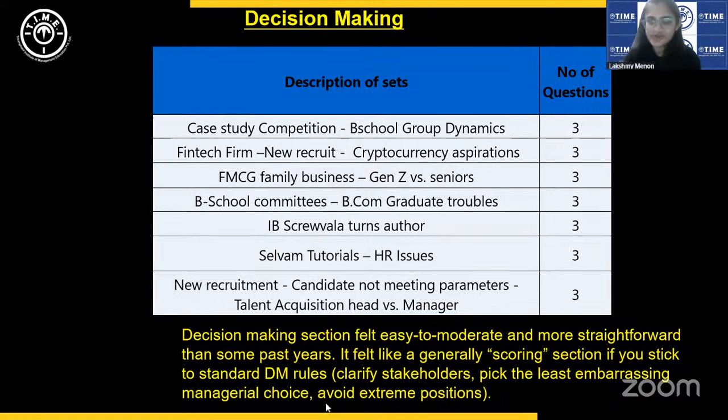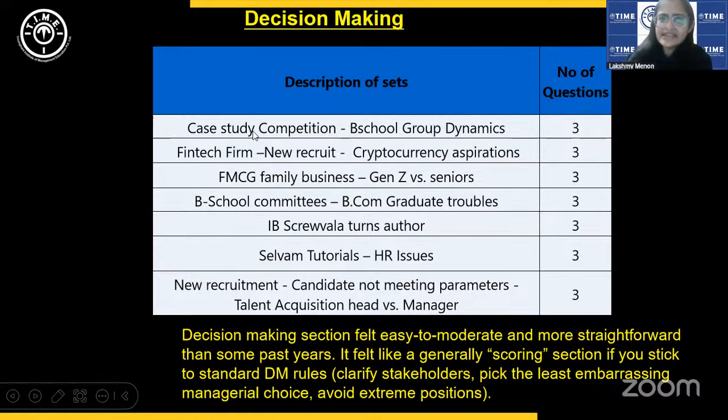That ambiguity goes off. So, yes, it did look like a scoring section as long as you knew the basic rules of decision making, what XAT is looking for. That is transparency, not compromising on ethics, at the same time not compromising on your business, obviously, doing justice to all the stakeholders, right? Picking the choice that is least embarrassing to the management, but also the most ethical, and obviously avoiding extreme positions. So these are the basic principles of decision making.